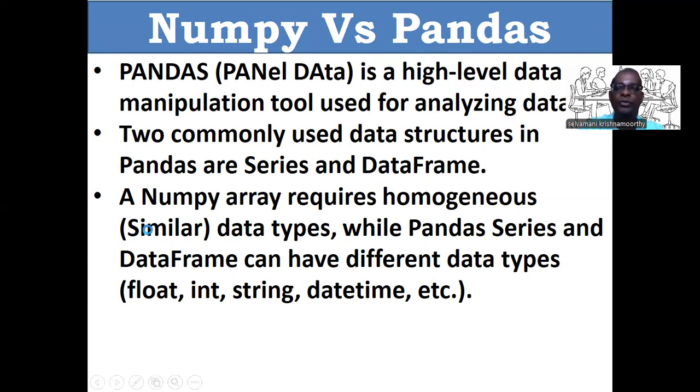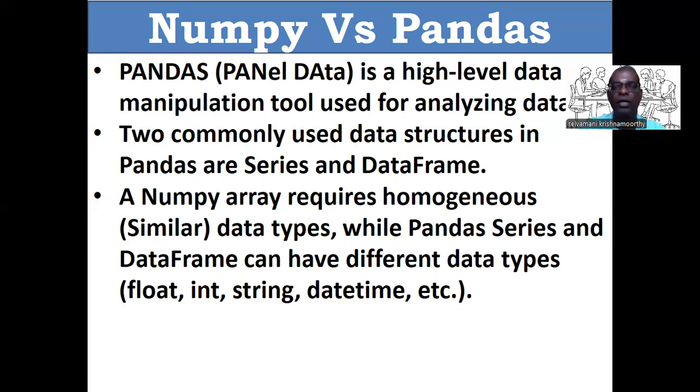Two commonly used data structures in Pandas are series and data frame. Under NumPy, we studied the array data structure. In the same way, series and data frames are data structures under Pandas. Then, a NumPy array requires homogeneous, that is similar data types, while Pandas series and data frame can have different data types. It may be a float, int, string, date and time, etc.